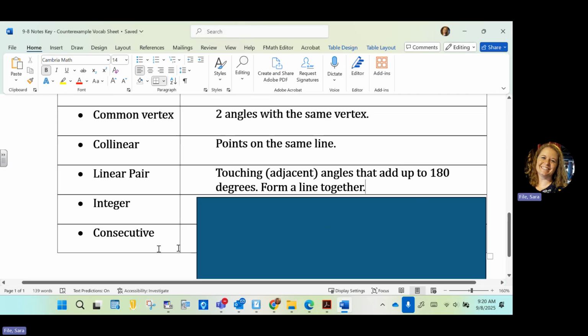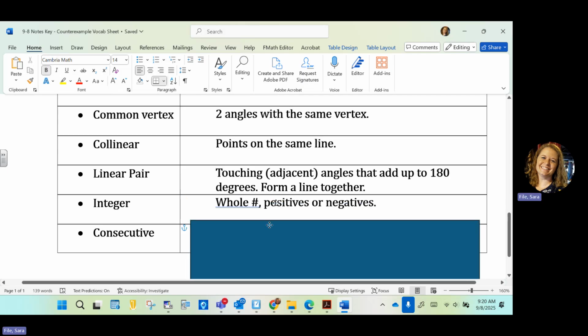That one's not on y'all's? Okay, so add that one at the bottom. An integer is a whole number, positive or negative. Whole numbers are technically just positives, so it's whole numbers and their opposites, positives and negatives. So it's like you're counting numbers: 0, 1, 2, 3, 4, 5, but also -1, -2, -3, -4, -5. No decimals.